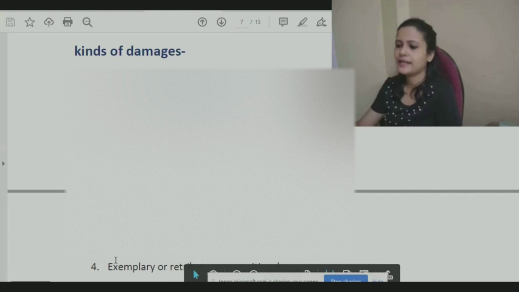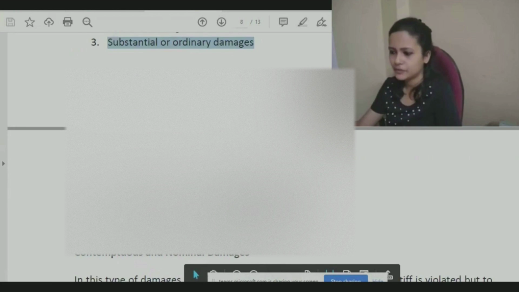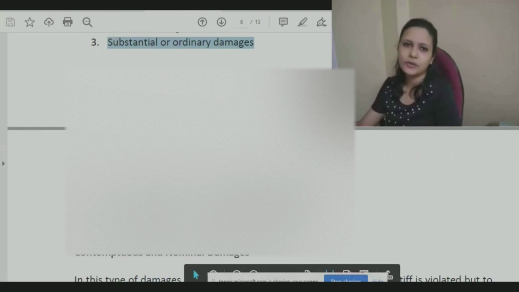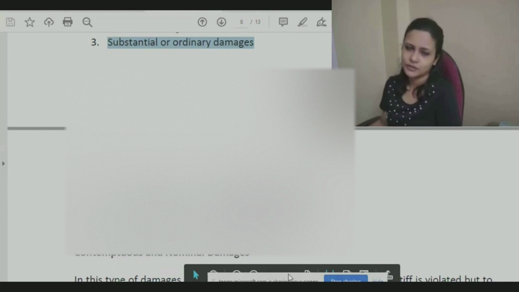Fourth one being exemplary or retributory or punitive damages, that we want to teach that defendant a lesson that whatever he has done was very bad. And that person also should realize that, yes, I have paid a big amount as compensation and maybe I should not repeat these kind of situations, right?